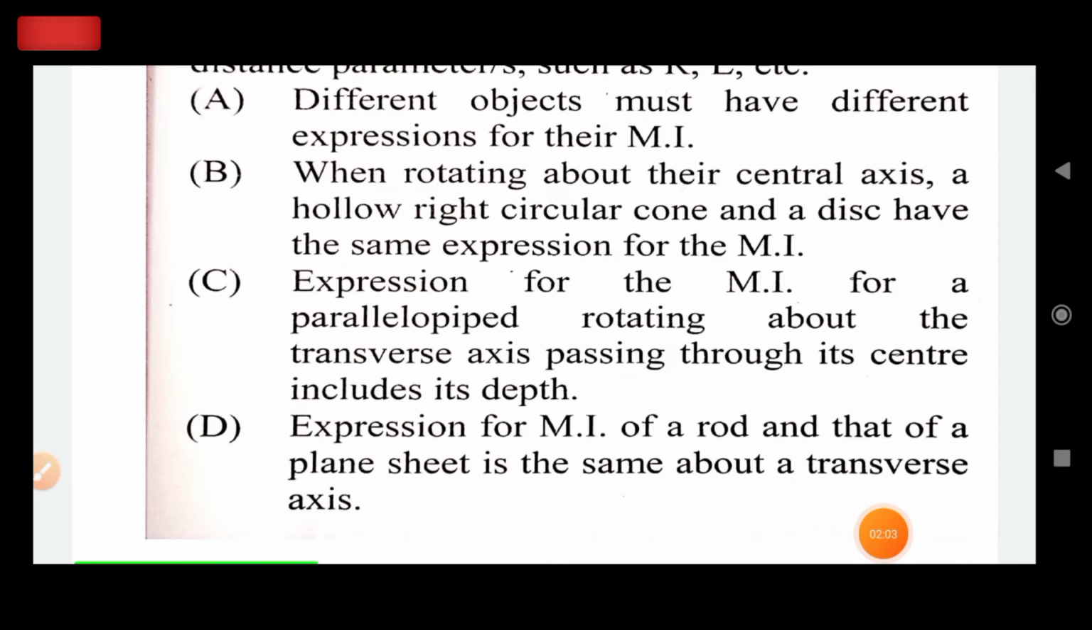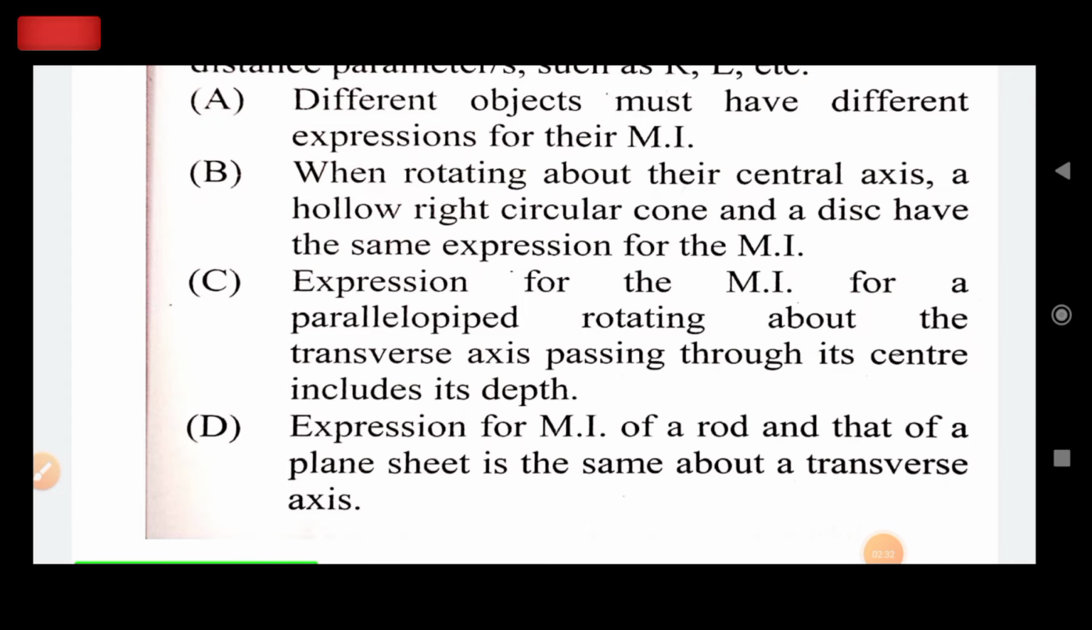B, when rotating about their central axis, a hollow right circular cone and a disc have the same expression for the moment of inertia. C, the expression for the moment of inertia for a parallelepiped rotating about the transverse axis passing through its center includes its depth. Option number D, the expression for the moment of inertia of a rod and that of a plane sheet is the same about a transverse axis.